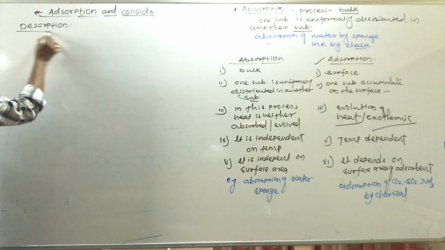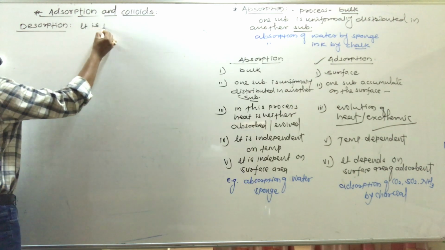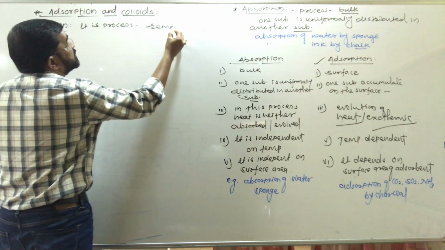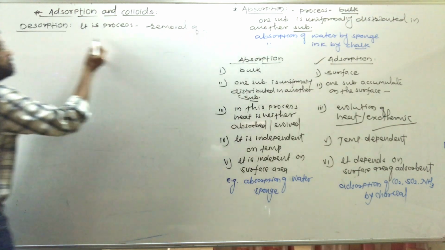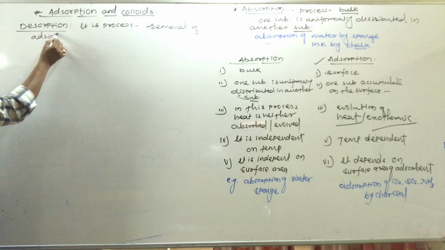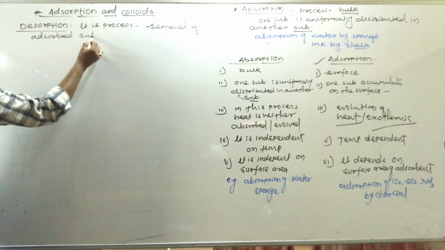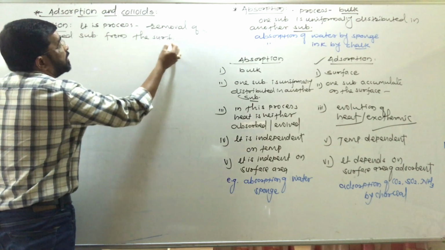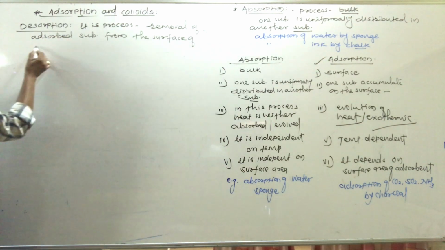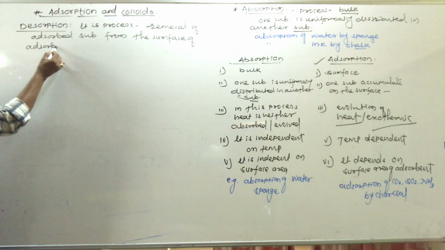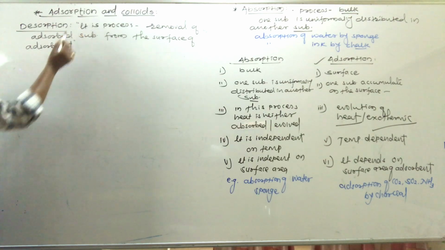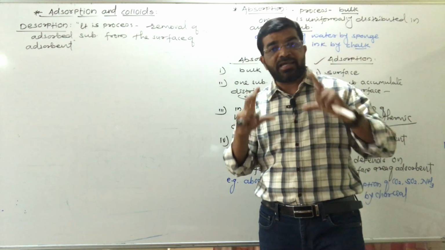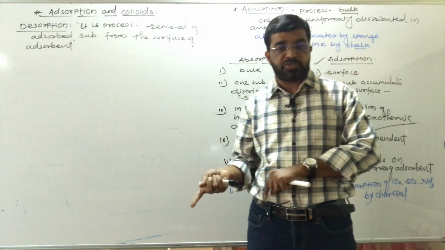Desorption is the process in which there is removal of the adsorbed substance from the surface of the adsorbent. That process is called desorption. This process is exactly opposite to that of adsorption.